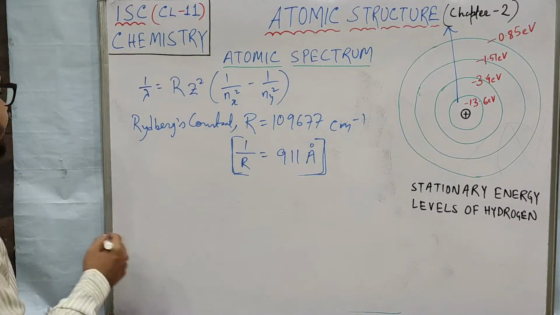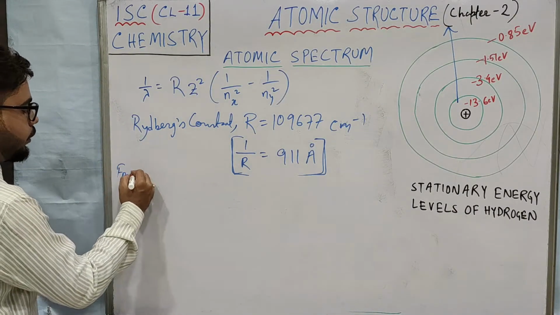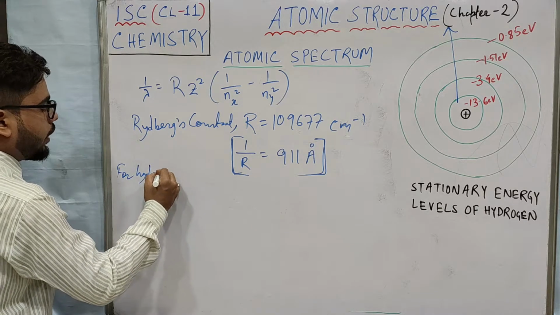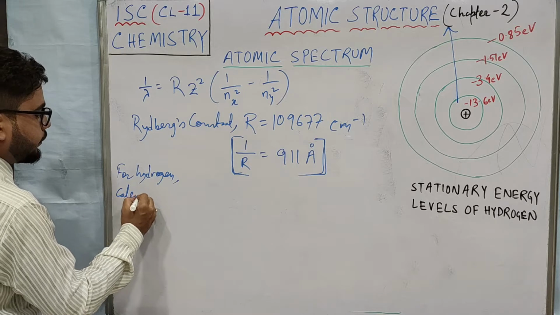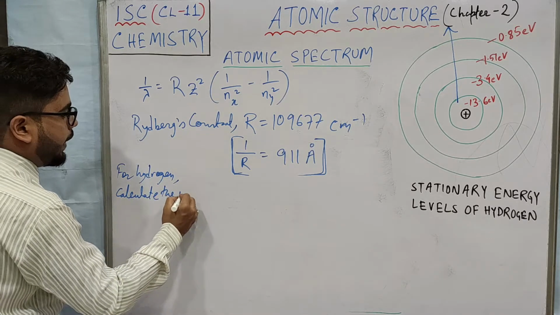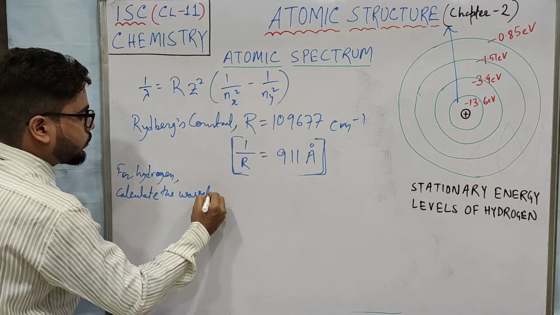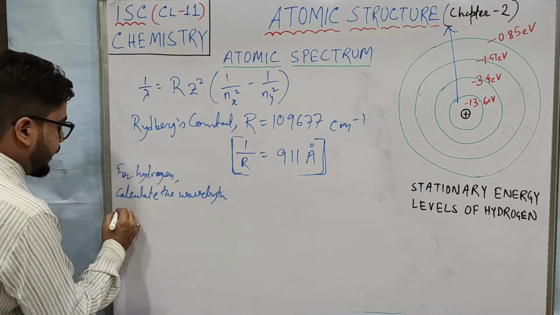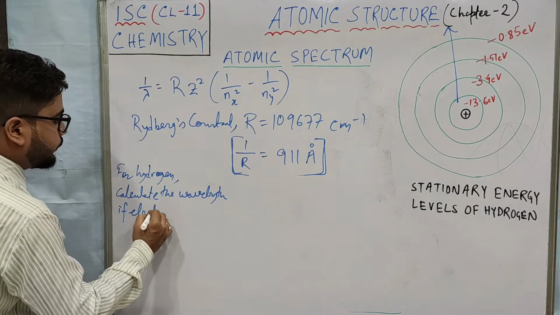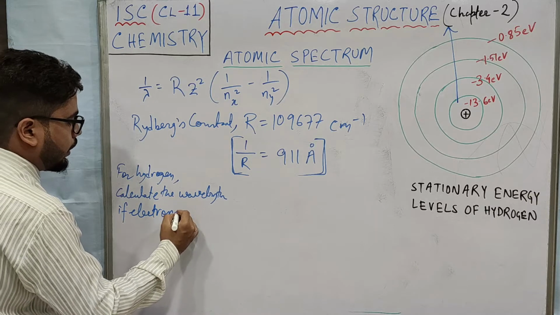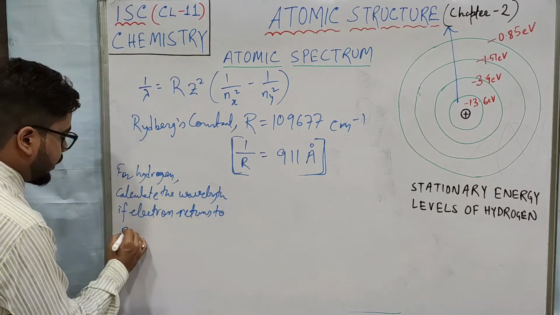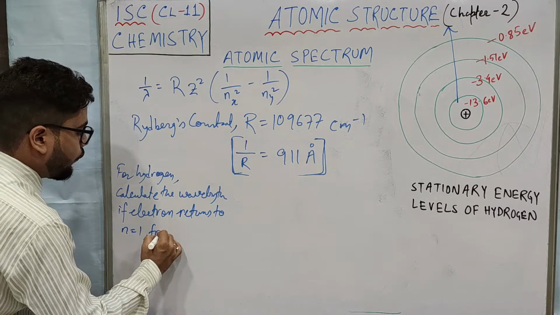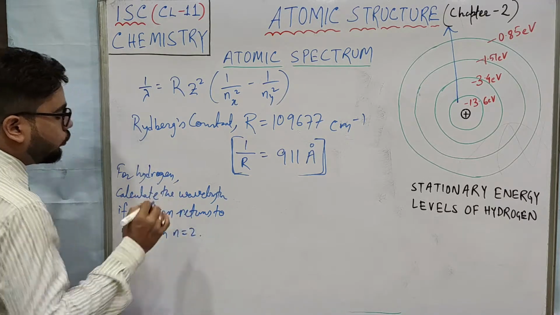Say I am writing for hydrogen atom, calculate the wavelength if electron returns to n equal to 1 from n equal to 2.